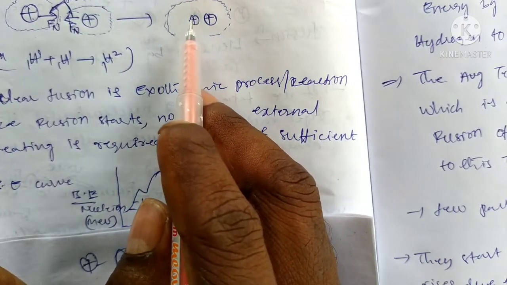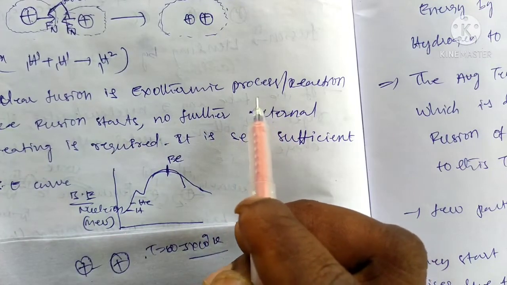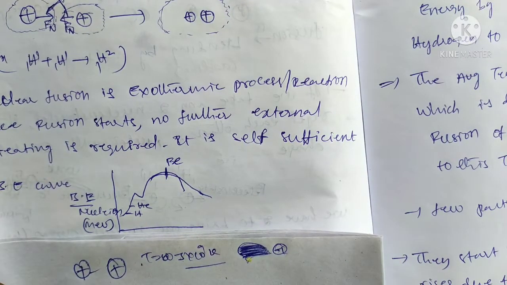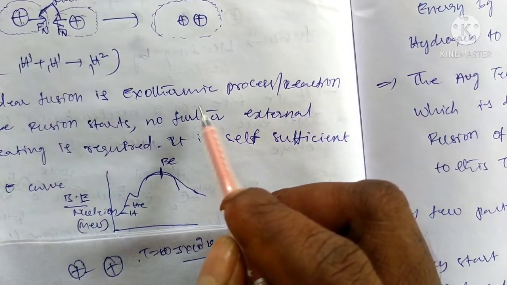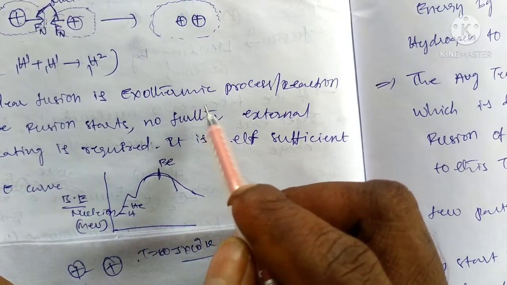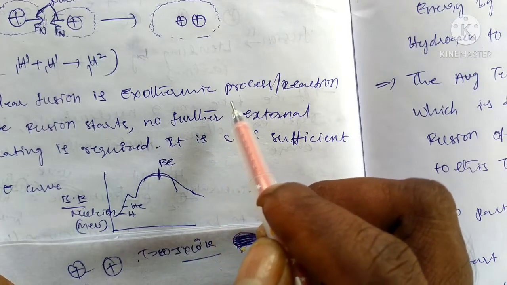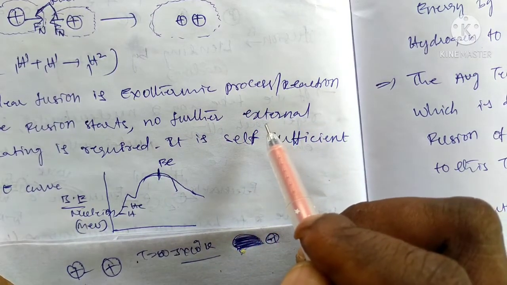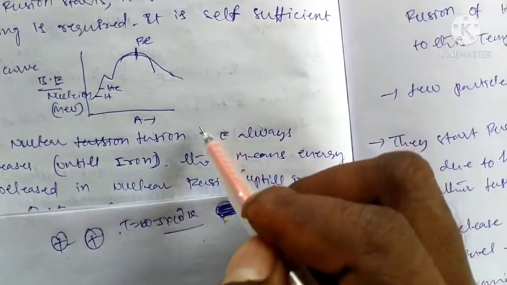This is nuclear fission. Nuclear fission is an exothermic process or reaction. Okay, now in the case of nuclear fusion and nuclear fission, both will be exothermic reactions. That means it can exhibit a large amount of heat or energy in the chemical reaction. This reaction is called an exothermic reaction or exothermic process. You can apply external heating, it can be processed. That is okay.